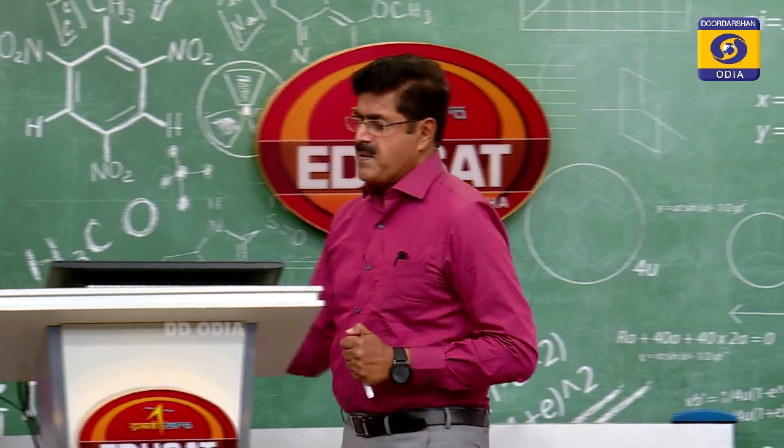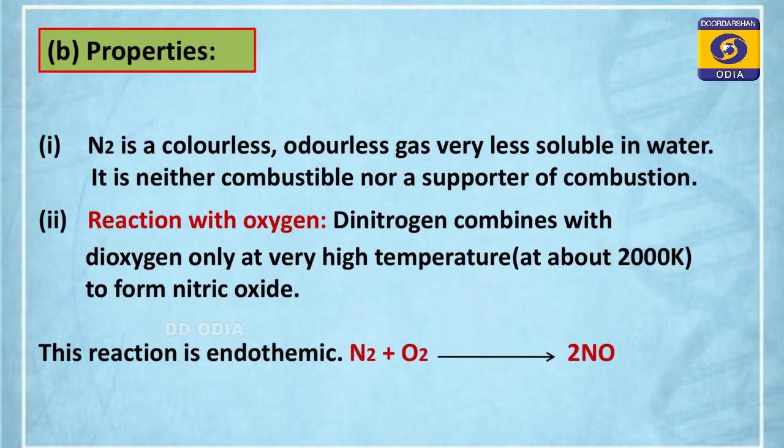Coming to properties of nitrogen gas: it is a colorless, odorless gas, very less soluble in water. Reaction with oxygen: it combines with oxygen at high temperature, around 2000 Kelvin. Why is high temperature required? During lightning, NO gas is also produced, because the high temperature required can be provided by lightning. Nitrogen has high bond dissociation energy, so high temperature is required. Nitrogen combines with oxygen to give nitric oxide, NO, at high temperature.